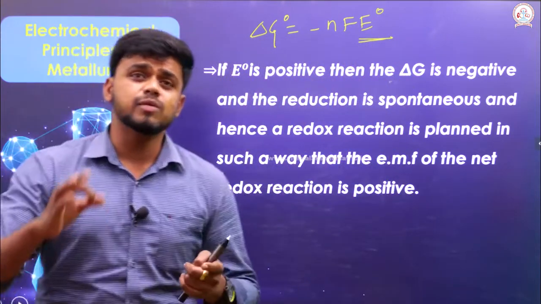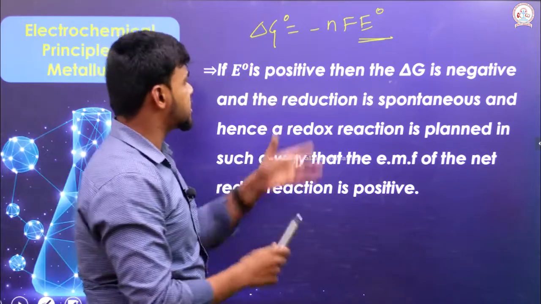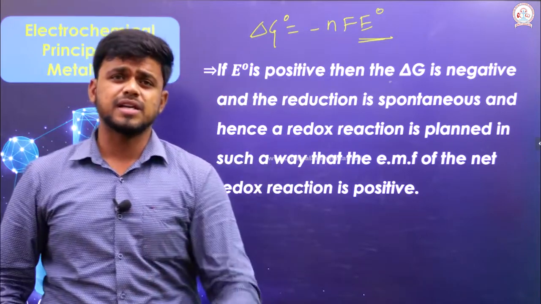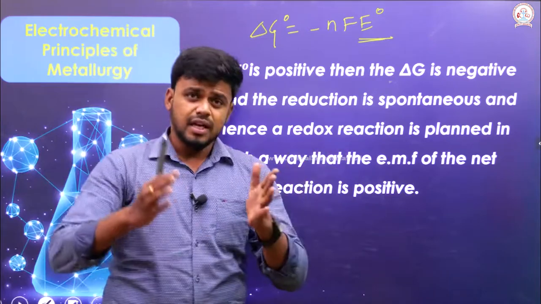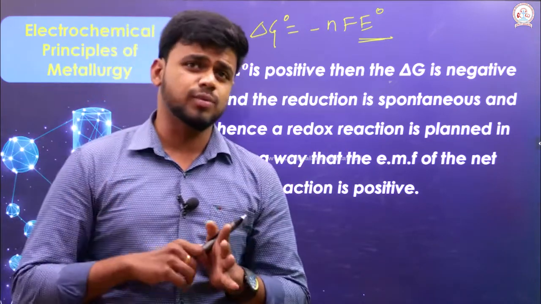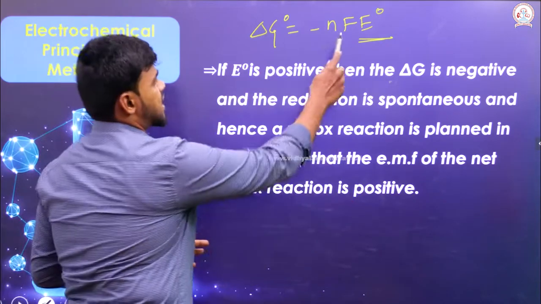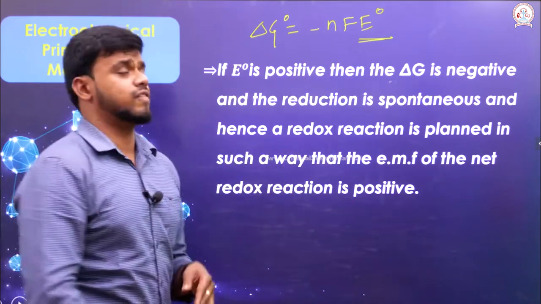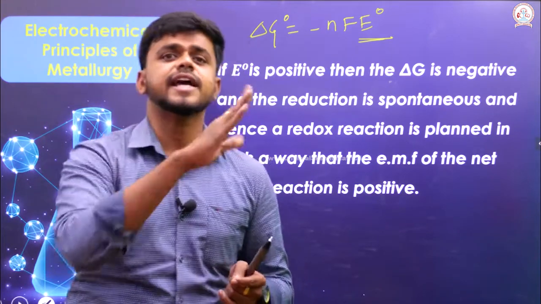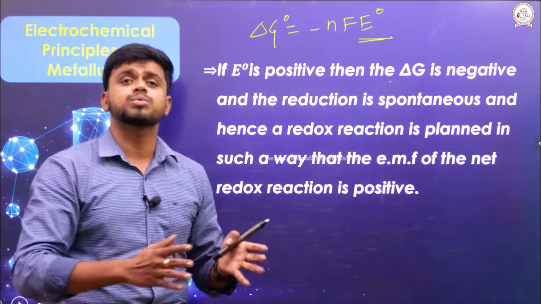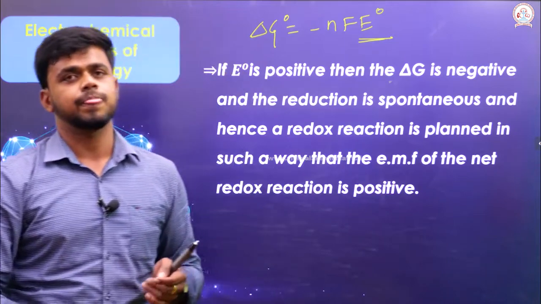If the E naught value is positive, del G will definitely be negative, because I already mentioned that n and F will always be positive. n gives the count of electrons and F is a constant, 96500 coulomb. So if E naught is positive, plus into minus remains minus, and del G naught also remains negative. If del G naught is negative, this reduction process will definitely be spontaneous and feasible.